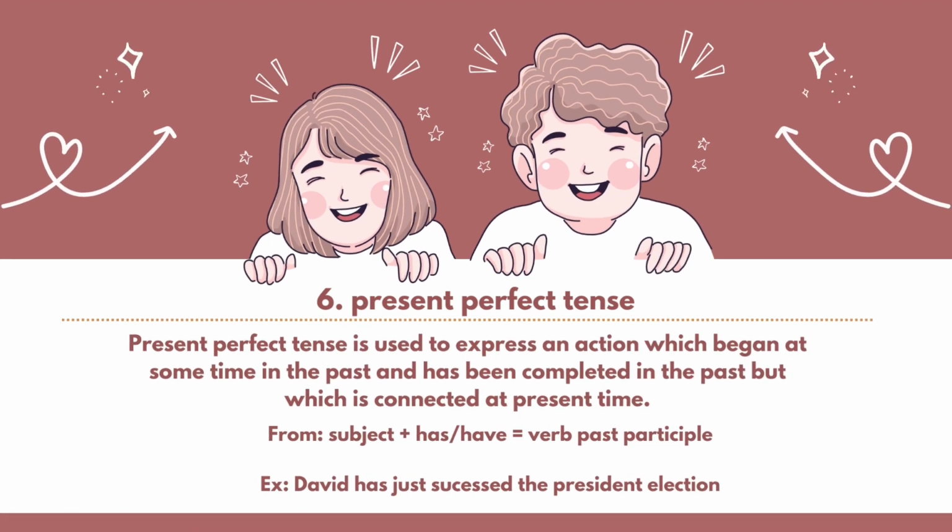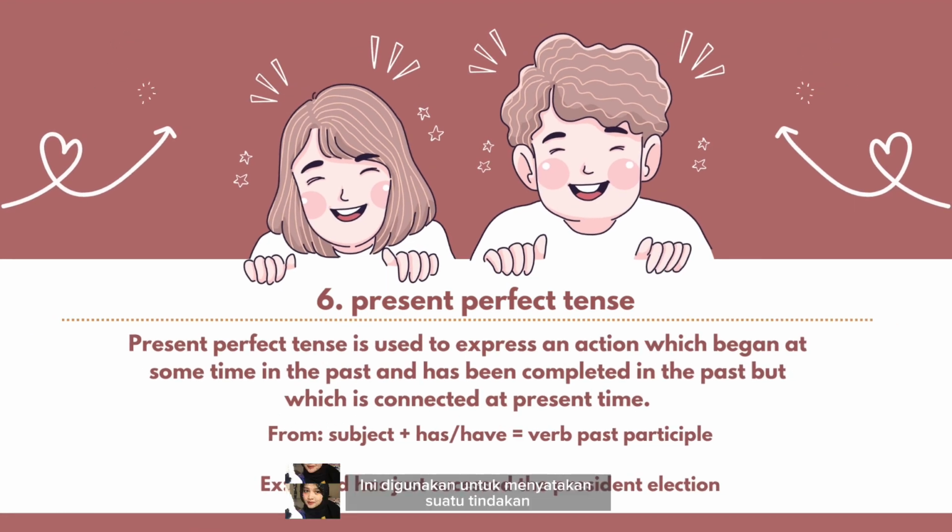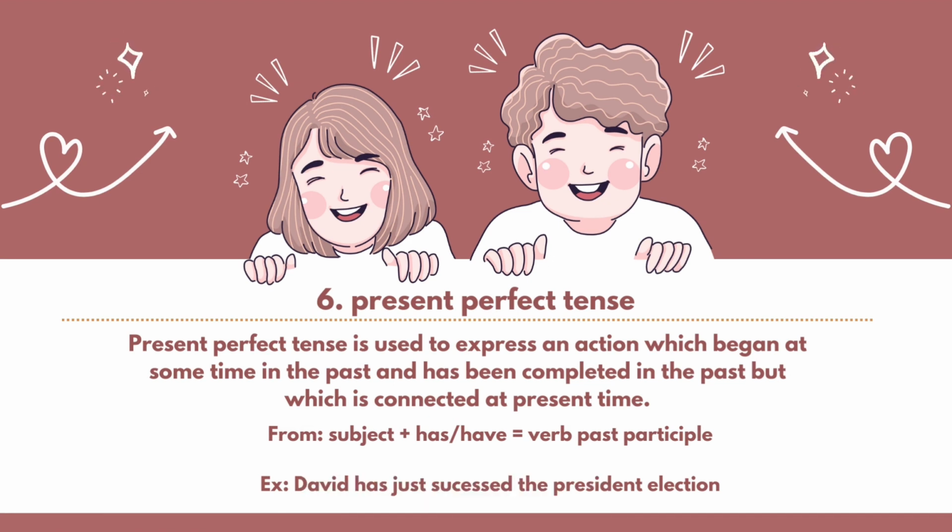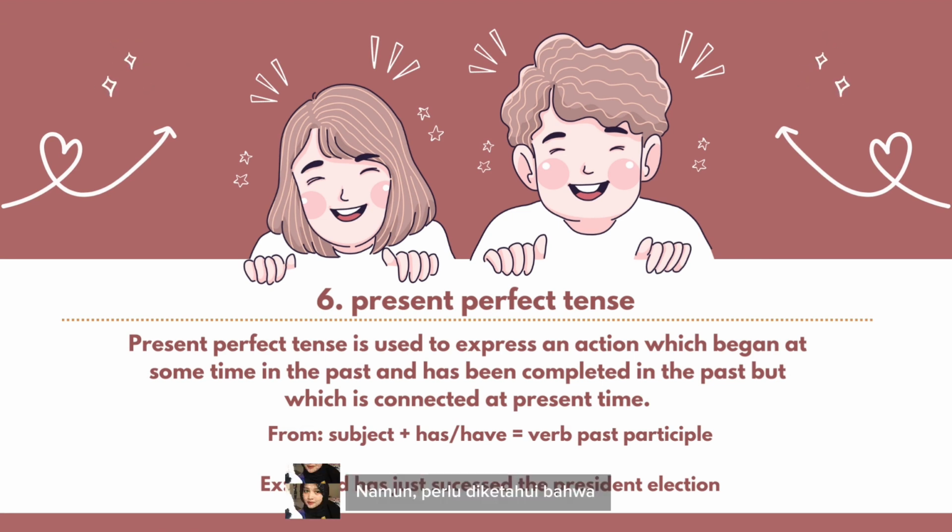Number six, present perfect tense. Present perfect tense is used to express an action which began at some time in the past and has been completed in the past, but which is connected to the present time. The form is subject plus has or have plus verb past participle. But remember, British and American English have different rules for the use of these tenses.